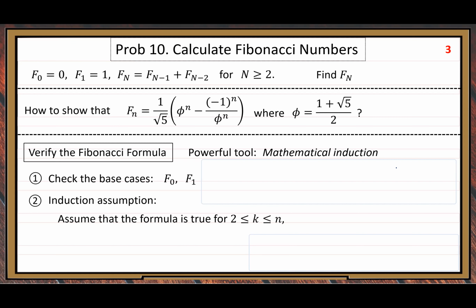Assume that the formula is true for k between 2 and n. So that's the assumption. Why can we make that assumption?